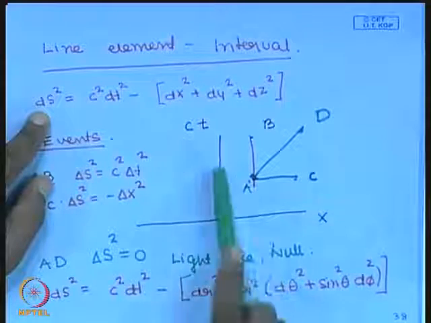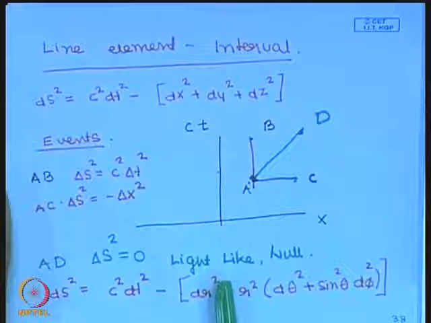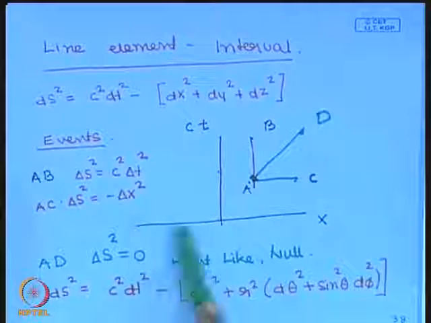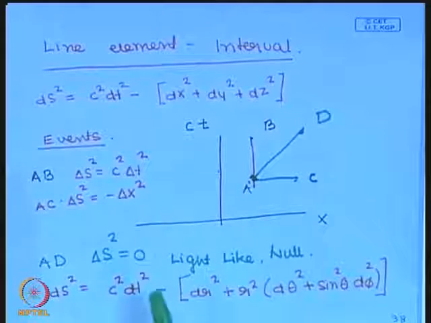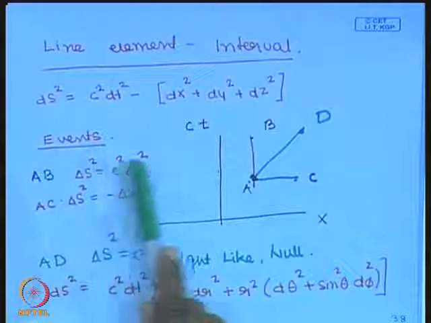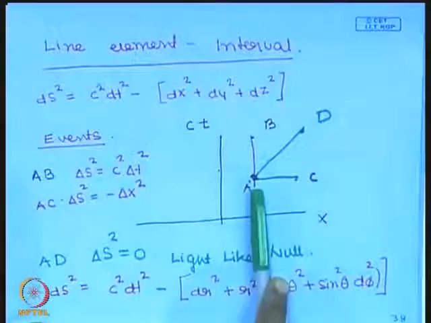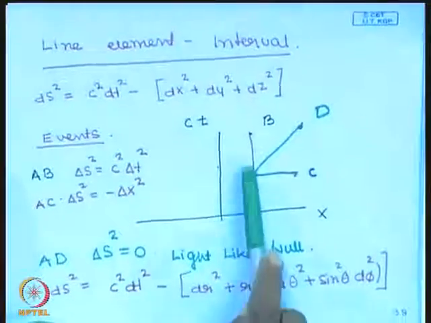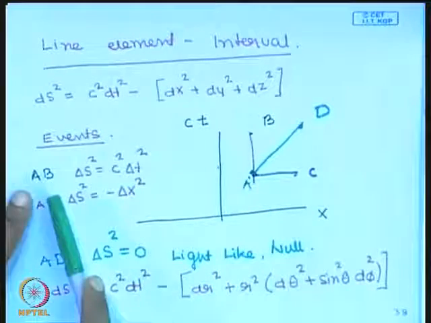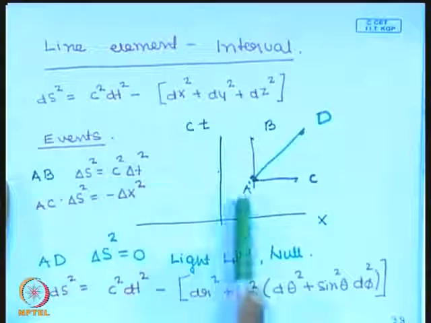Events can be represented on a space-time diagram like this. So each event has a corresponding position and time when it occurred. So you can represent events on a space-time diagram, and if A and B are two events, you can calculate the interval. If these two events correspond to the same point, same coordinate at different times, so imagine a person sitting at one place, then you will get a positive value for the interval, and these two events are said to be time-like.